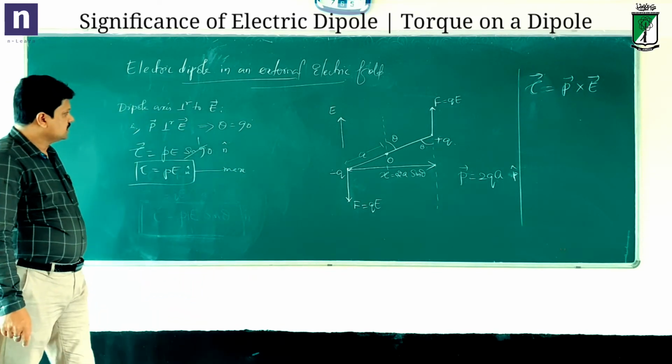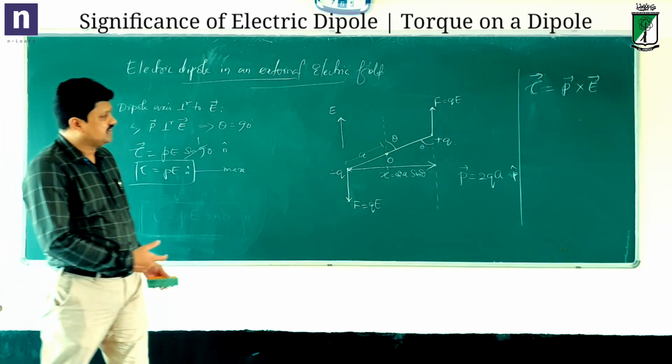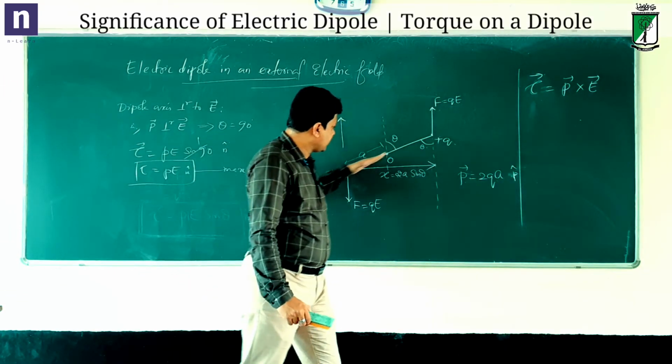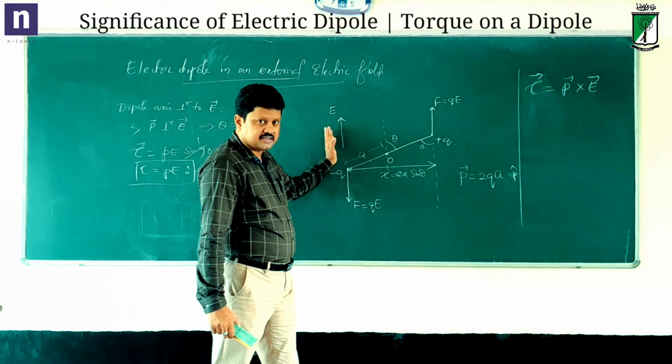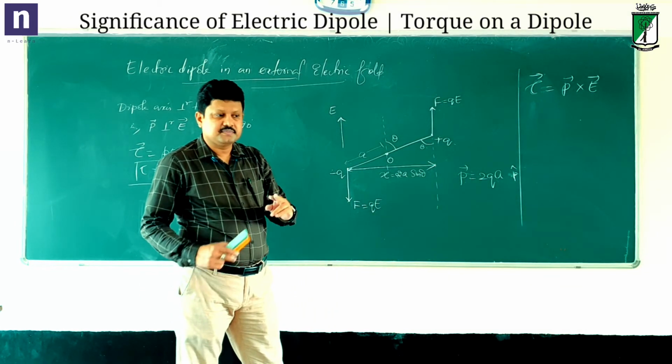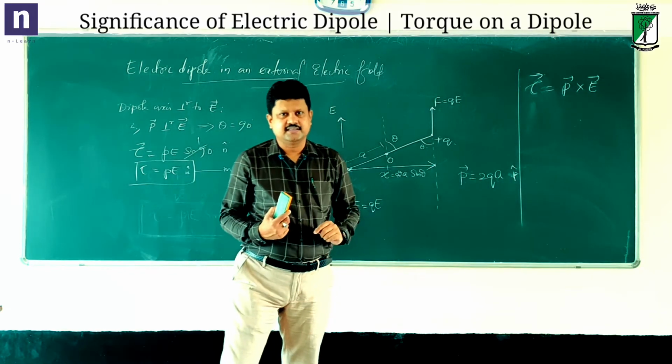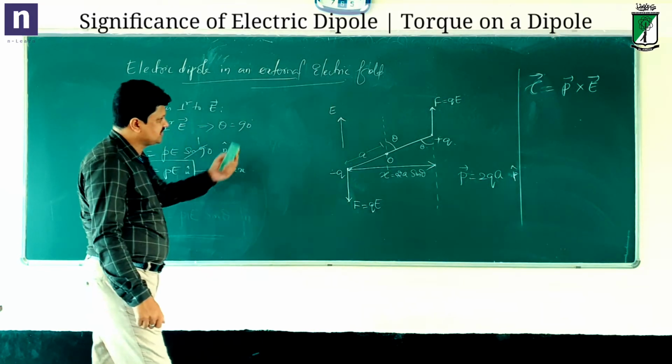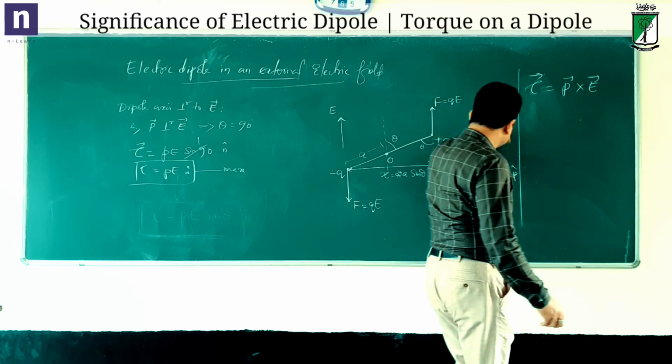That's very simple. Now, what will be the case if the dipole axis is not perpendicular to the field, but parallel to the field? In parallel, there are two possibilities again: parallel or anti-parallel, right? So there are two cases. Let us check that. I'll remove this here.